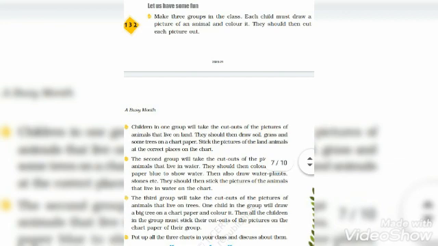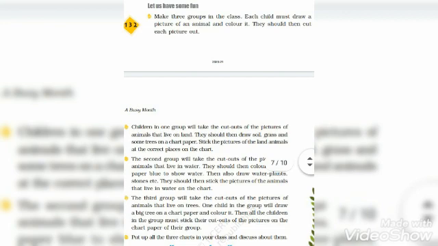Then what to do? Children in one group will take the cutouts of the pictures of the animals that live on land. They should then draw soil, grass and some trees on the chart paper. Stick the picture of the land animal at the correct places of the chart.